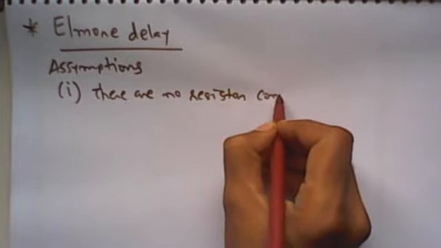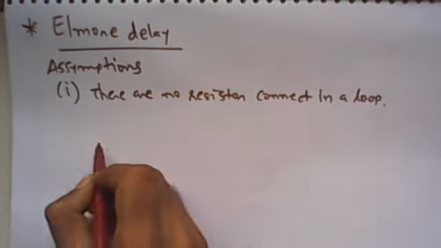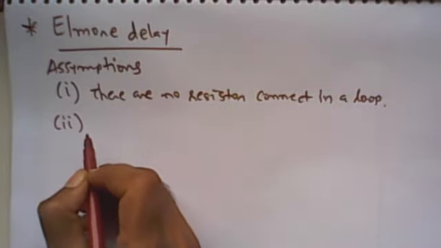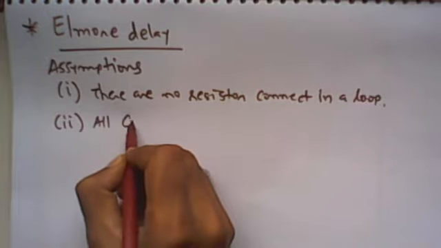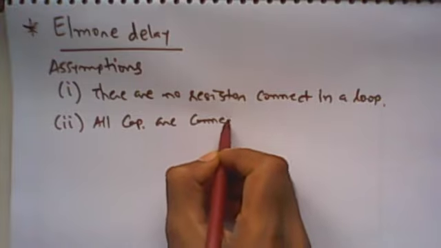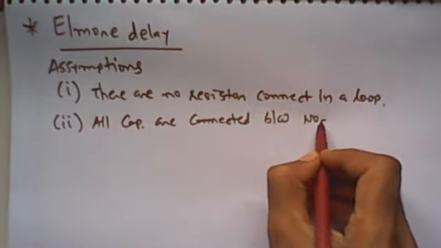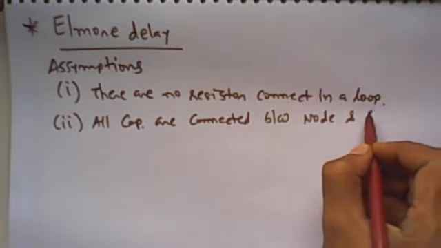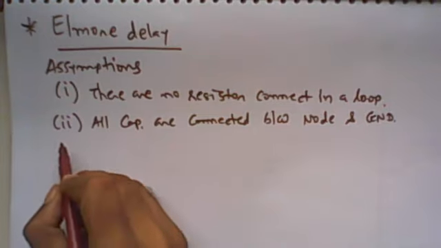The second assumption when we use Elmore delay analysis is that all capacitors are connected between a node and ground. All the capacitors are connected between any node and the ground.